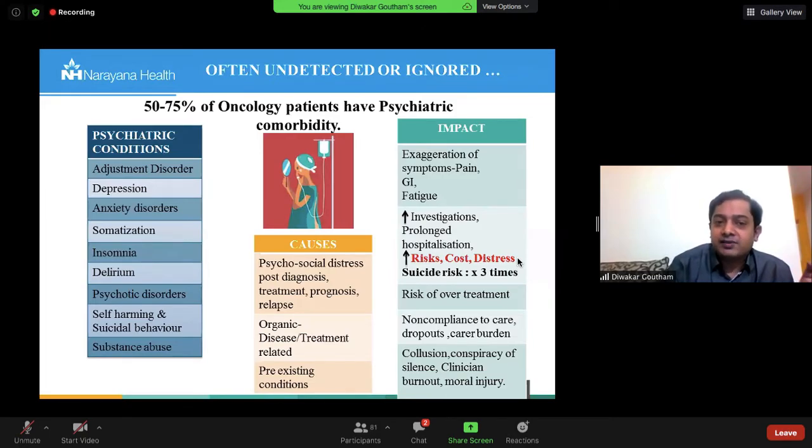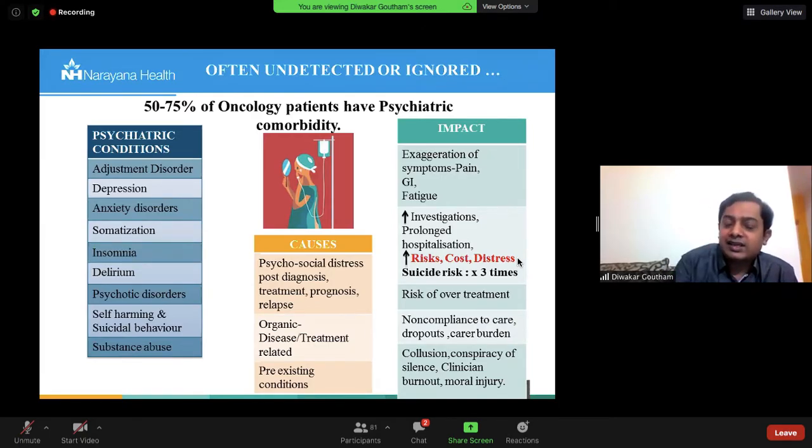A comprehensive suicide risk assessment in every patient at different stages is imperative. Like what Dr. Pragna just mentioned about the importance of doing scales for the geriatric population, this is applicable for every patient irrespective of age, especially the children and adolescent group. Substance abuse also as a coping mechanism. Somebody who's already taking alcohol or any other substances can abuse these medications. Surprisingly, abuse of analgesics, particularly opioids, is not as much as we clinicians fear.